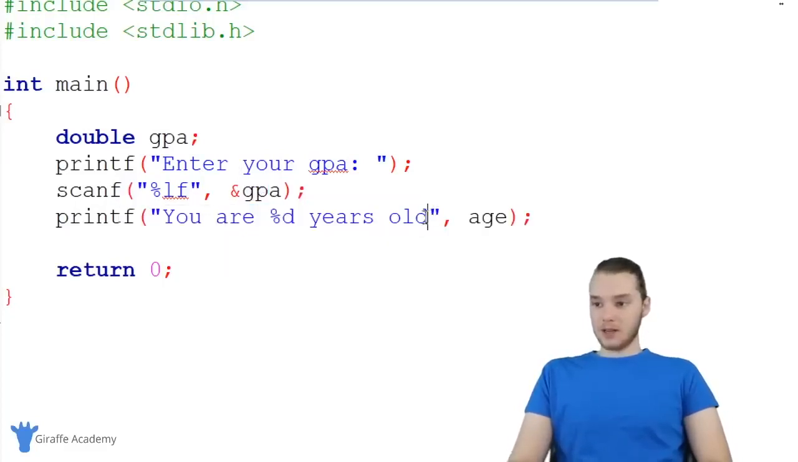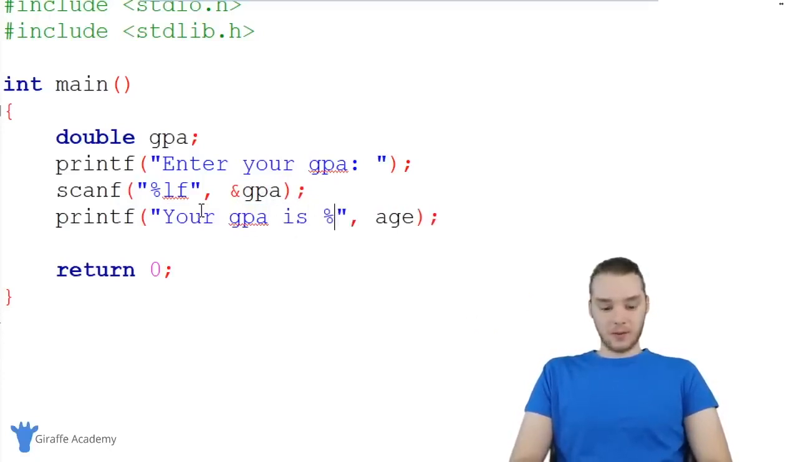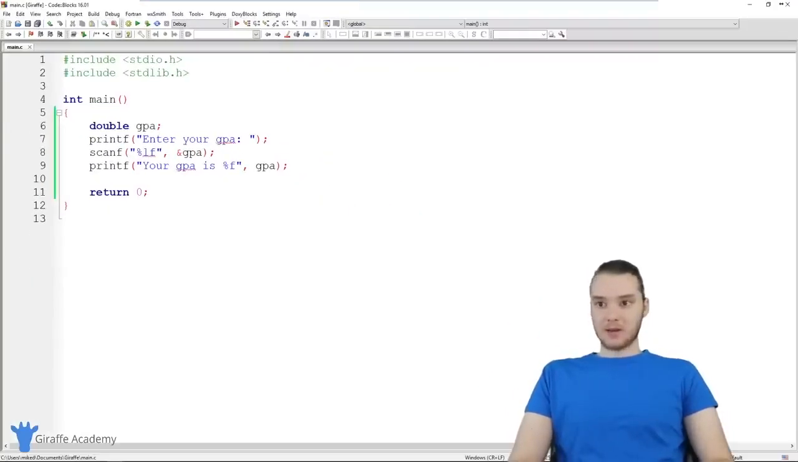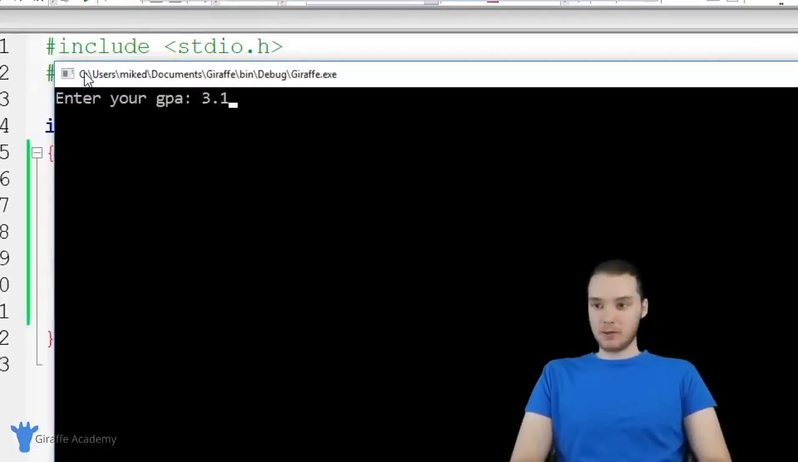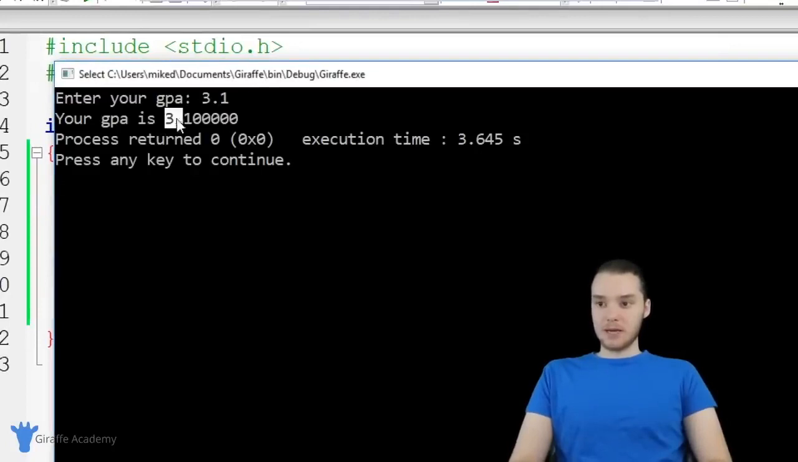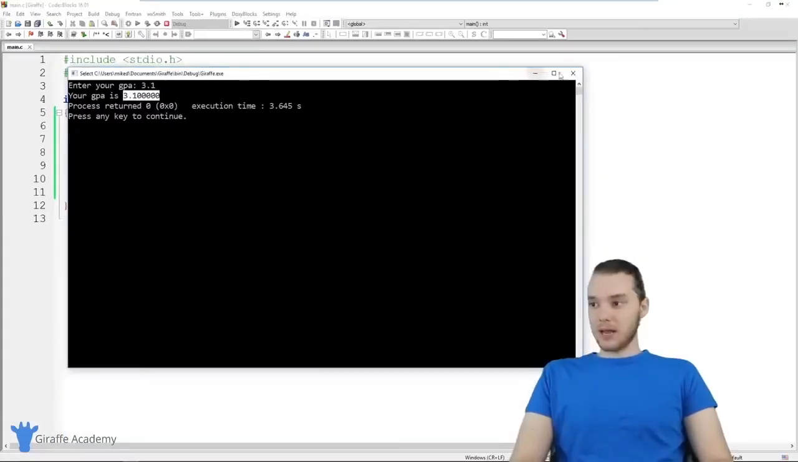And so now we can just say like your GPA is, and then we can put %F because we're going to be printing out a double, and I'll just say GPA. So you'll notice here in printf, when we want to use a double, we're using %F to print it out. But when we're using scanf, we're going to use %LF. So that's just like a little difference. And now let's go ahead and run this program, and we should be able to get a GPA. So let's say someone's GPA is like 3.1. Now it says your GPA is 3.1. So that's how we can get a double.